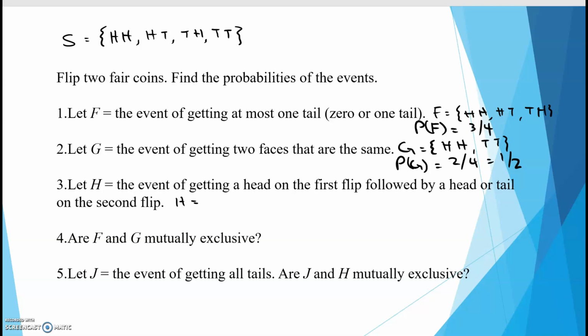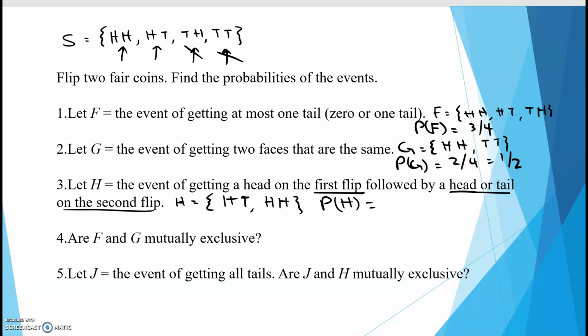Okay, H. The event of getting a head on the first flip, followed by a head or a tail on the second. Okay, so it's got to be a head on the first flip. So there's a head on the first flip, that's a head and then a tail. So we can write that one. And then here's a head on the first, and then head or tail on the second. The reason why I don't choose this one or this one is because this is a tail on the first flip. So the probability of H would be 2 over 4, or half.